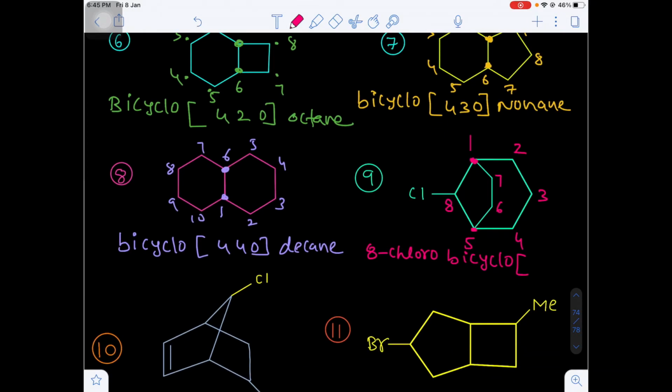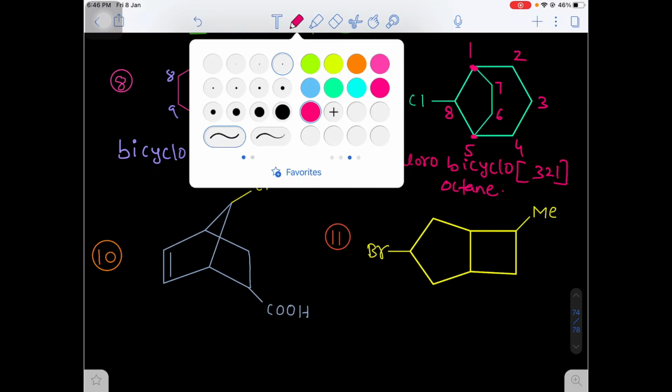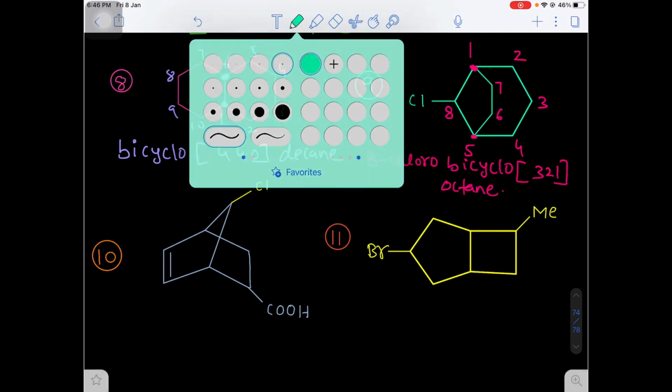On the right side bridge there are 3 carbons. In the middle bridge 2 carbons are there, and on the left side bridge only 1 carbon is there. That's why 3 2 1. Total 8 carbons are there. That's why I am writing the word root oct and secondary prefix an, octane. Yes or no?